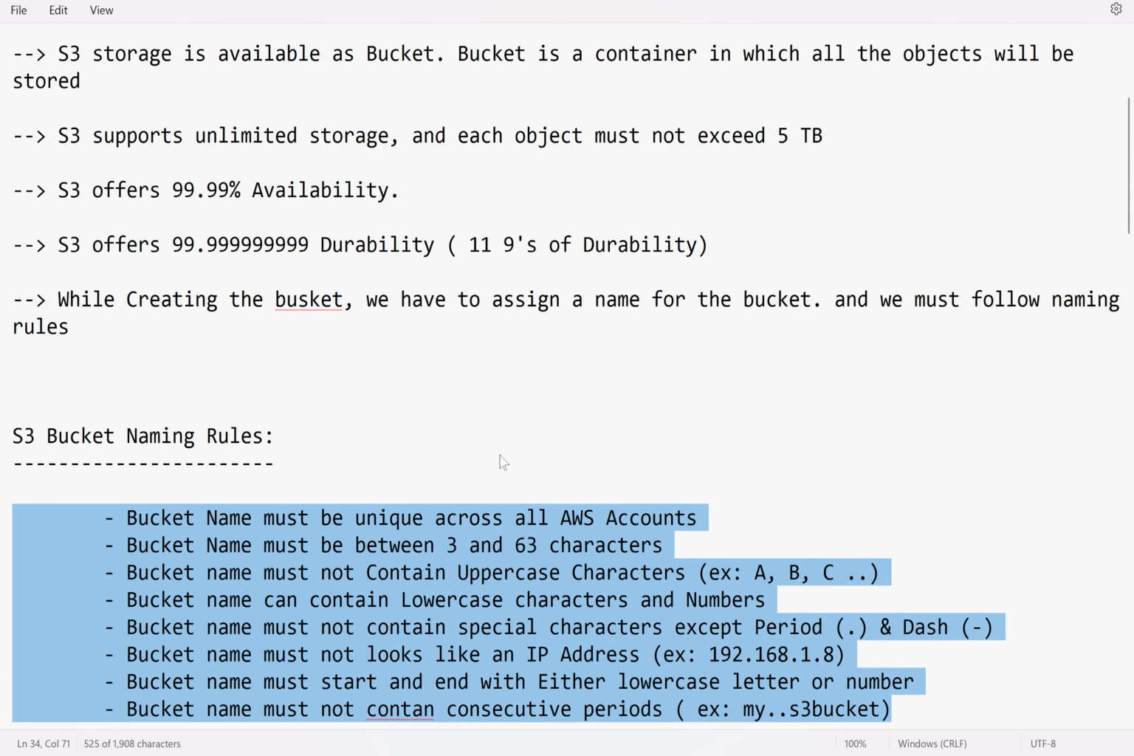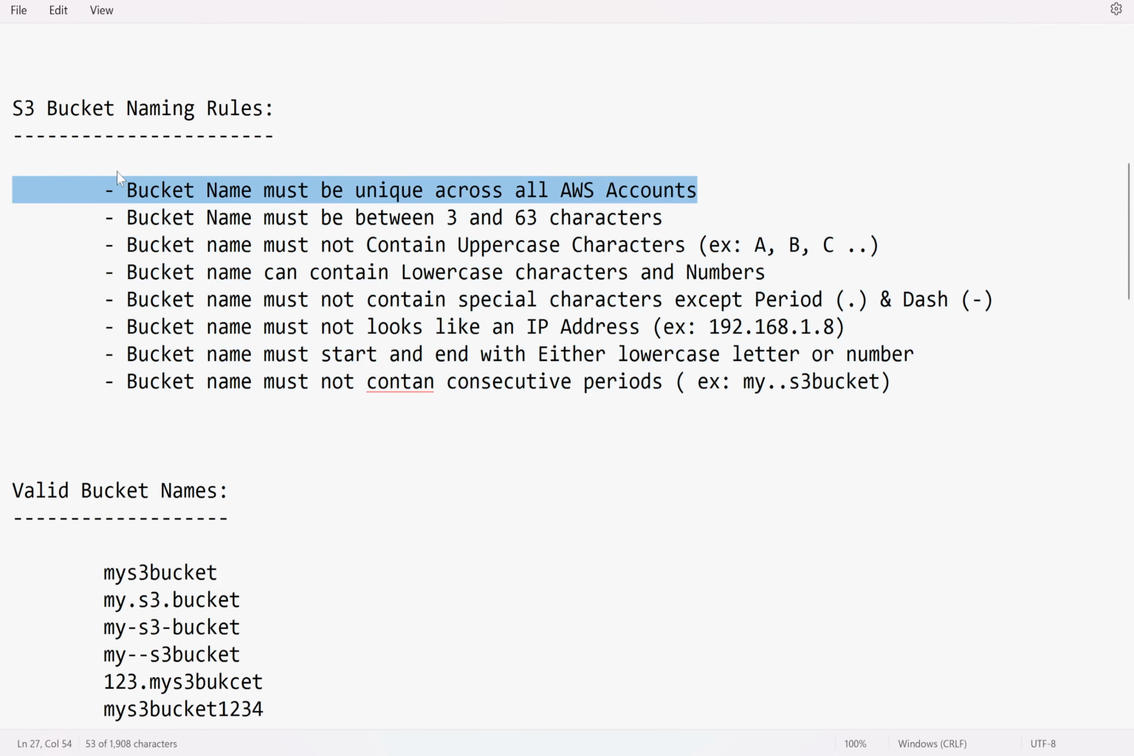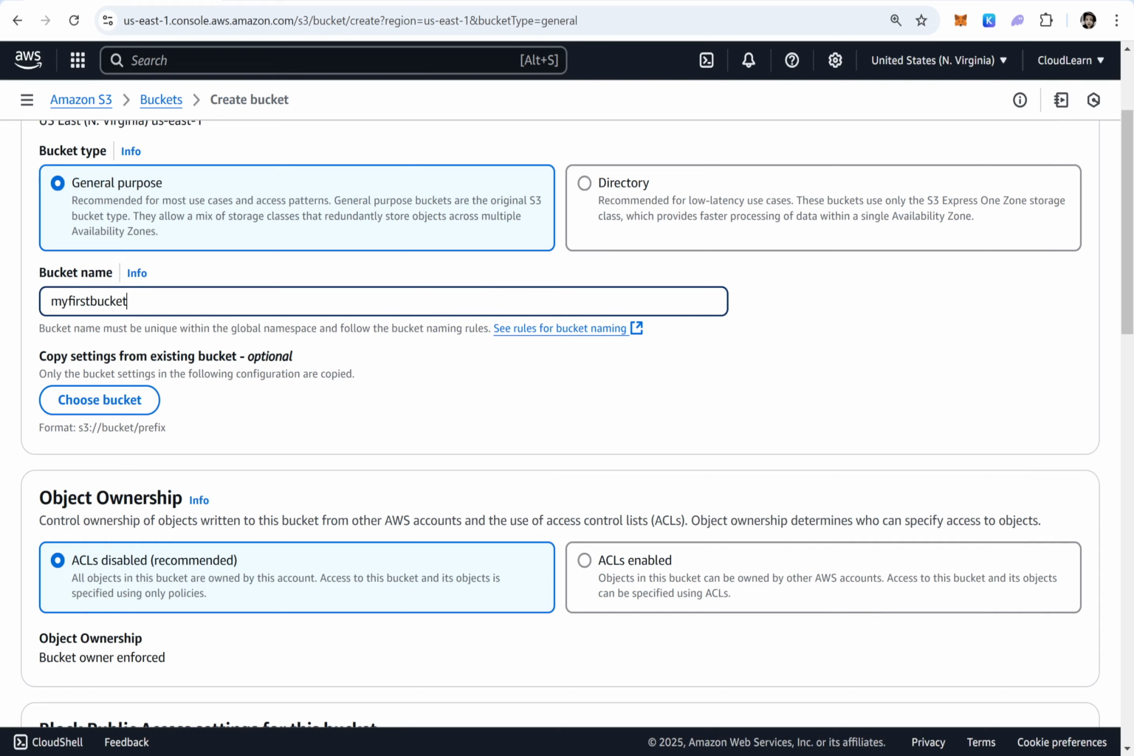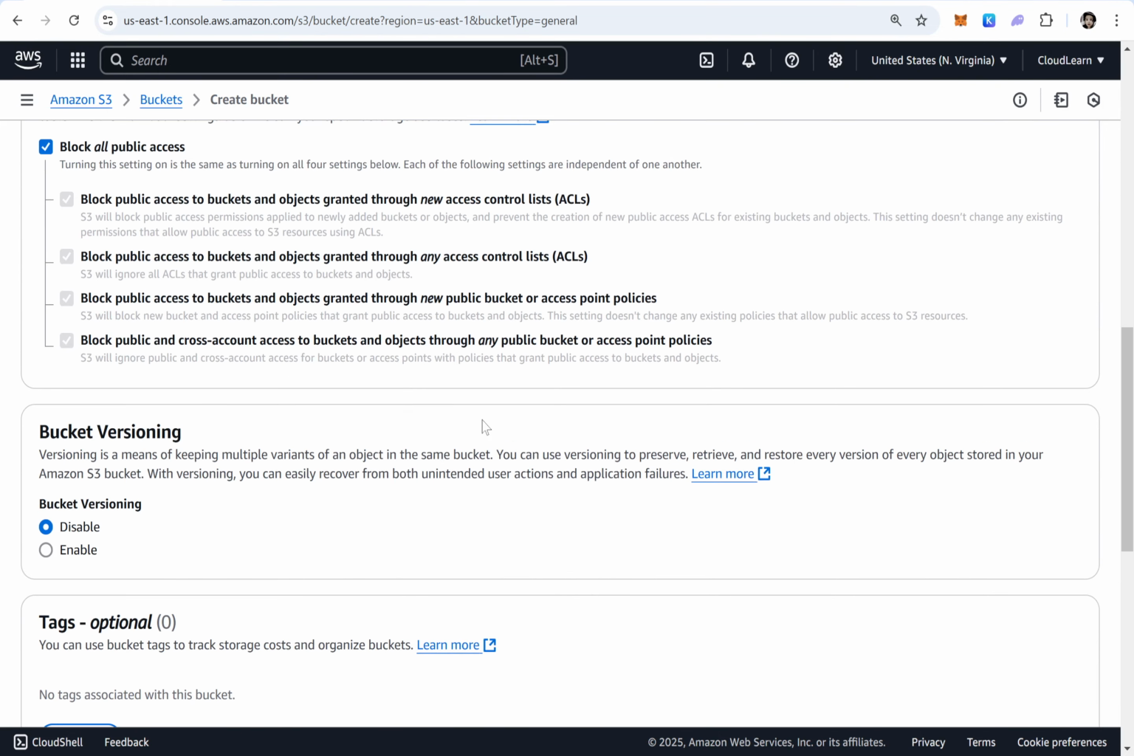So here, let me go to the naming rules. First, let us verify this one. Bucket name must be unique across all AWS accounts. Okay, what I do is this is a bucket name. I will ignore all options.